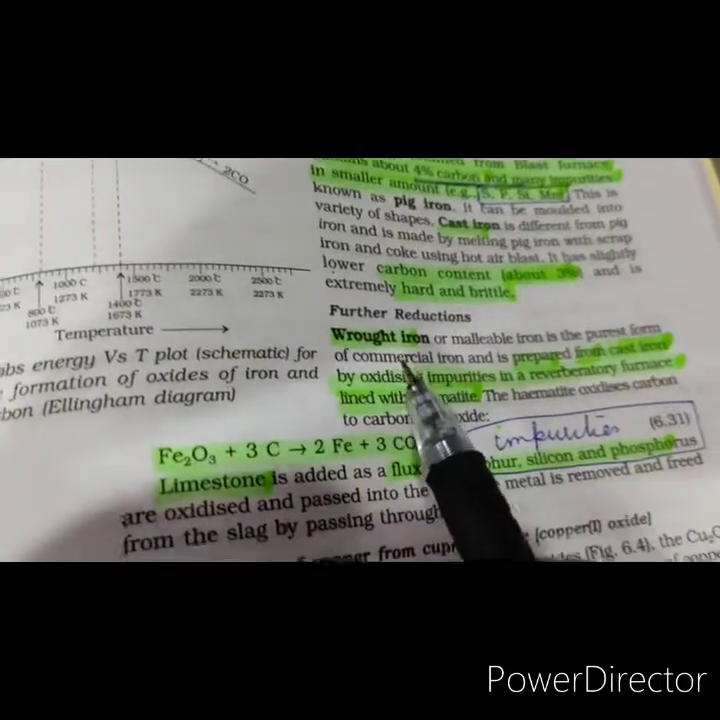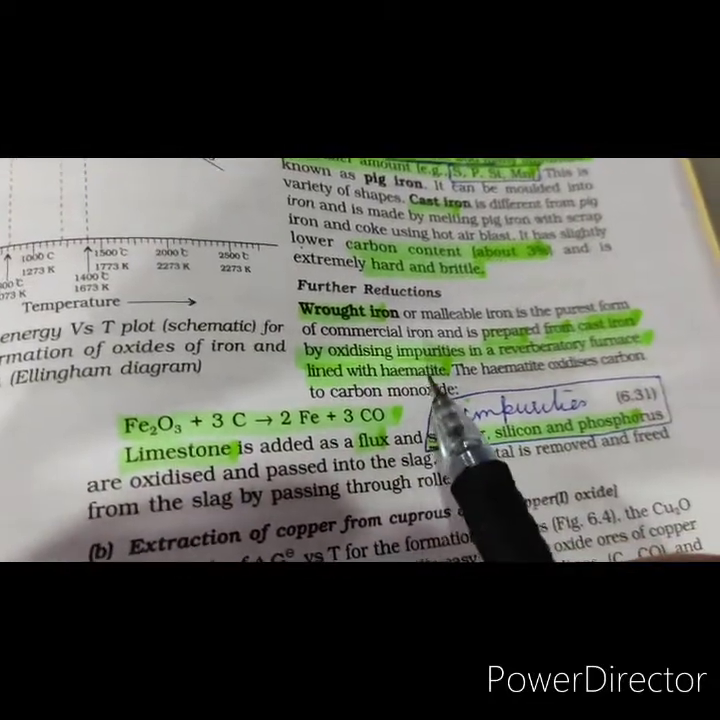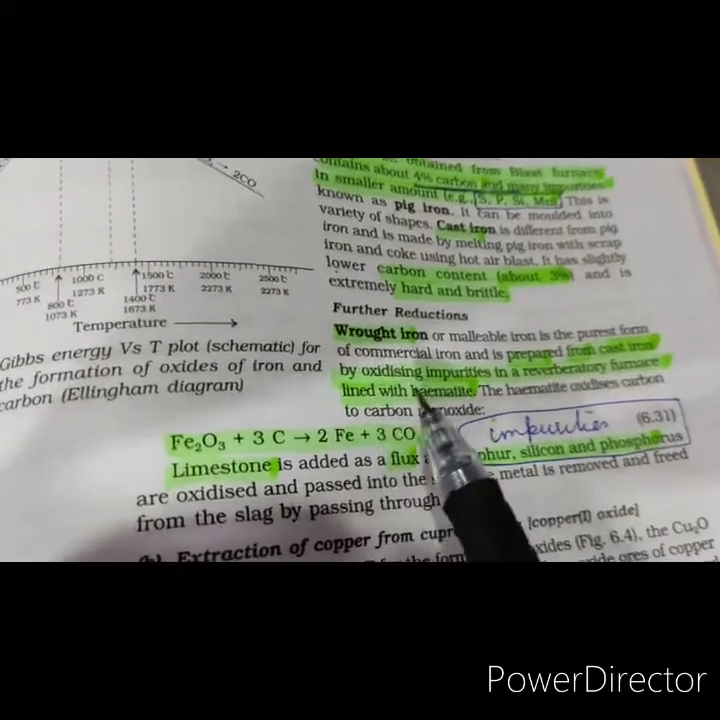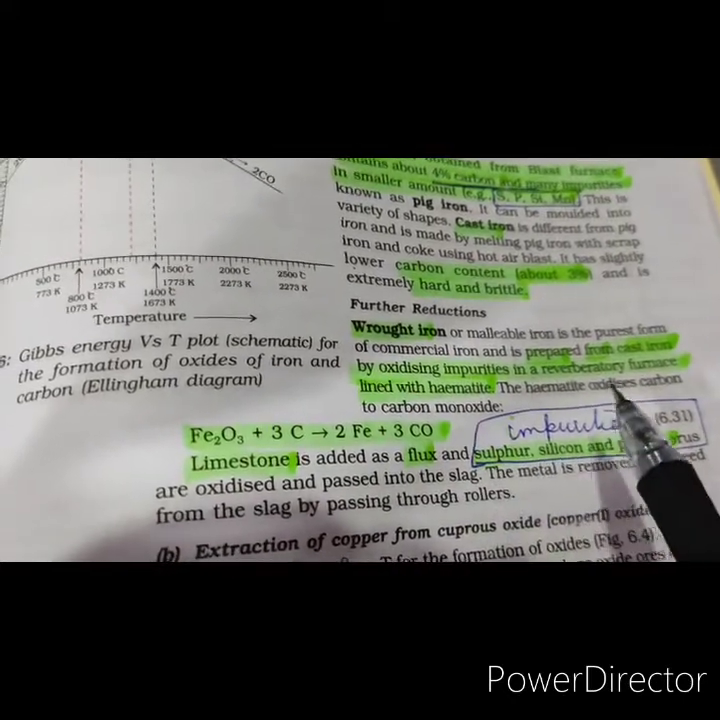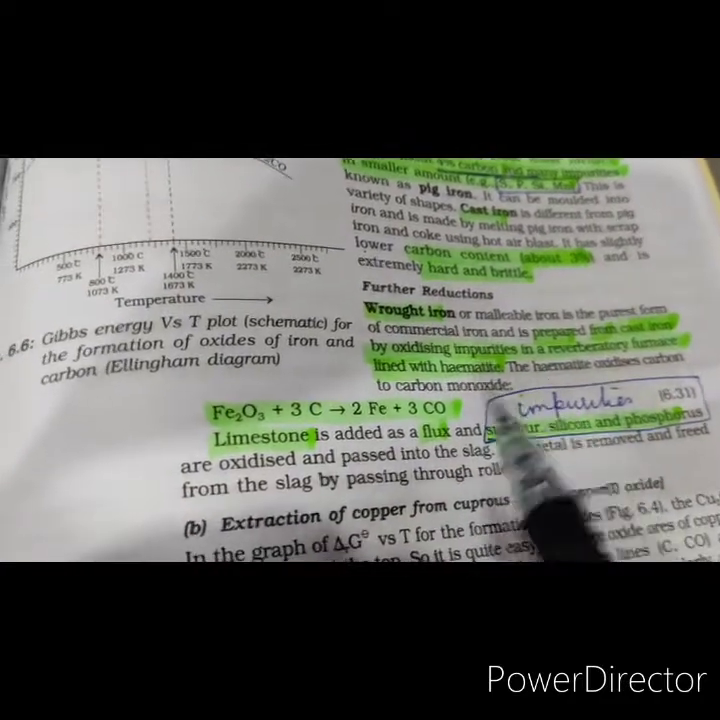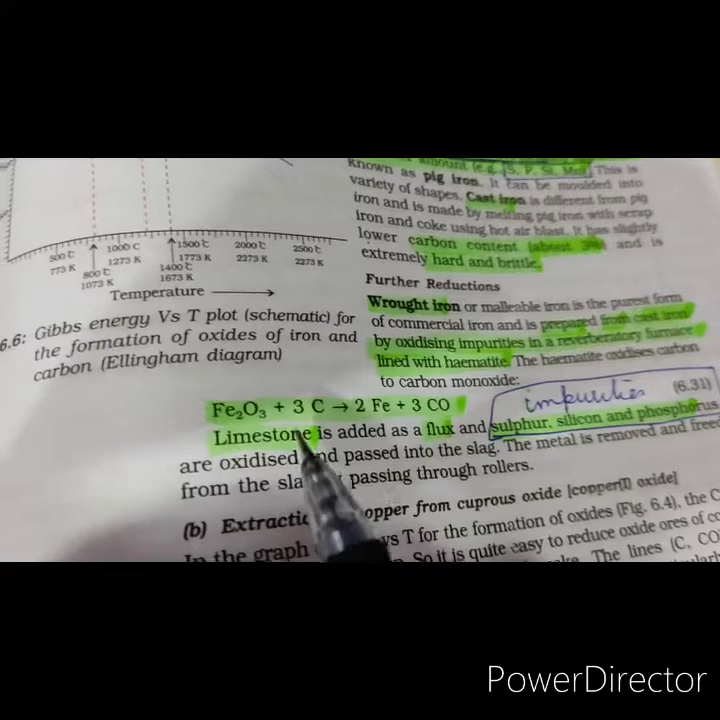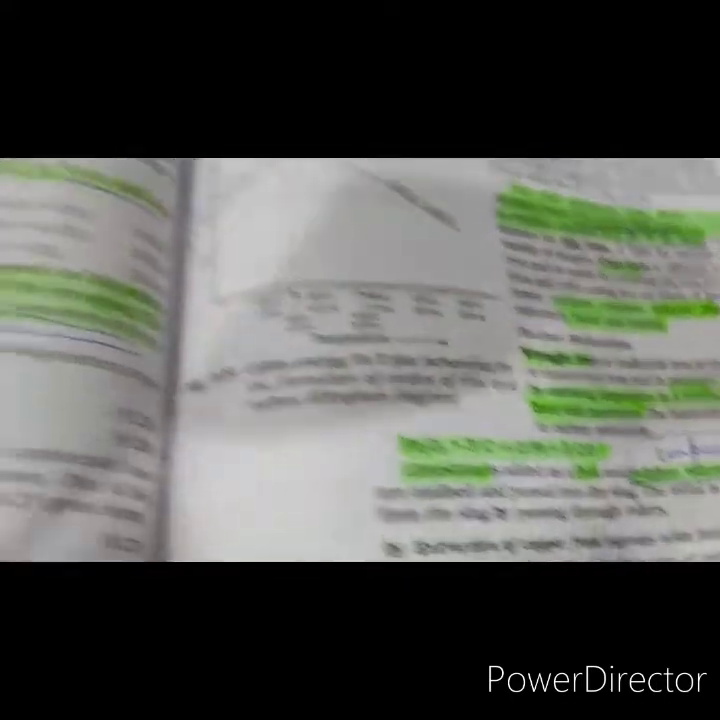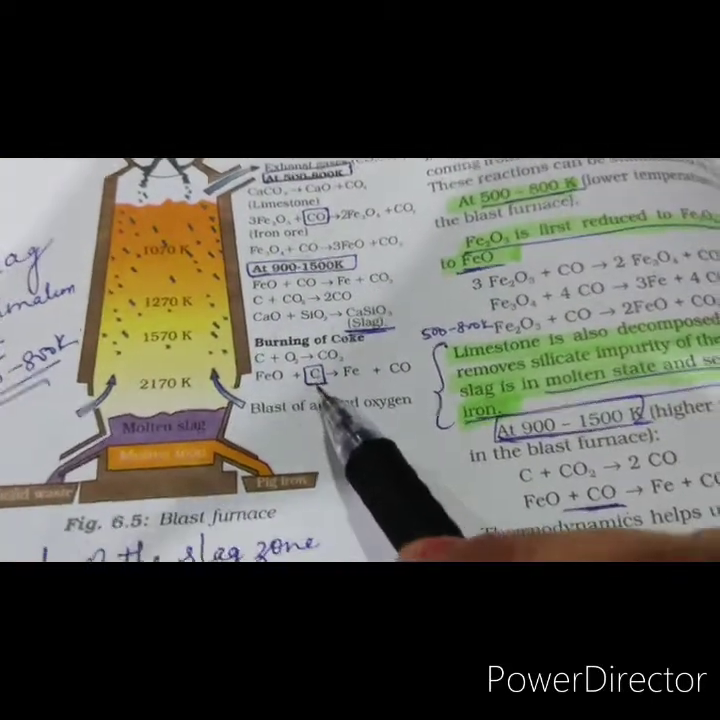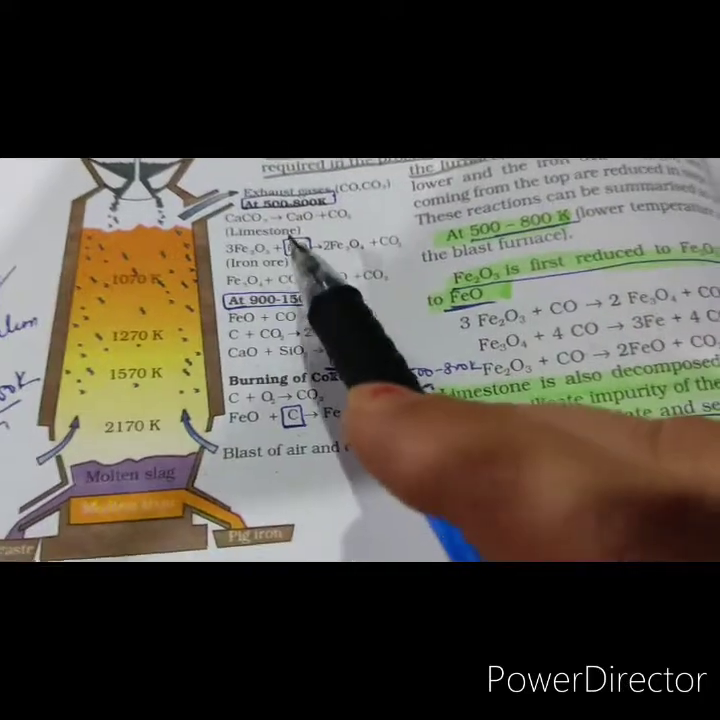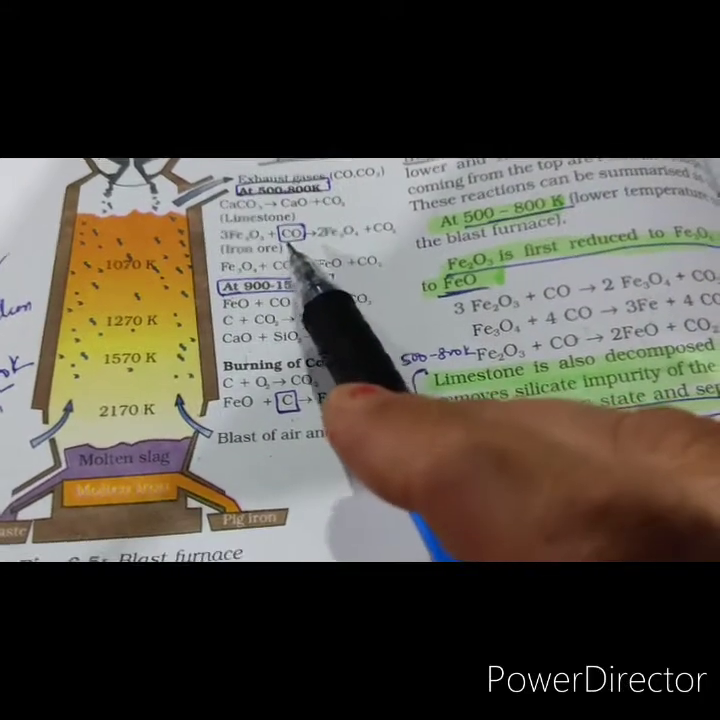Then we have the wrought iron, which is the purest form of iron, and it is prepared from cast iron by oxidizing the impurities in a reverberatory furnace which is lined with hematite. So the hematite combines with the carbon to form iron and carbon monoxide. Now I would like to tell you that at high temperature range, the reducing agent is carbon, and at low temperature range, the reducing agent is carbon monoxide.